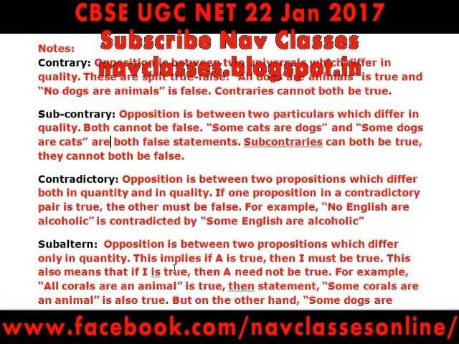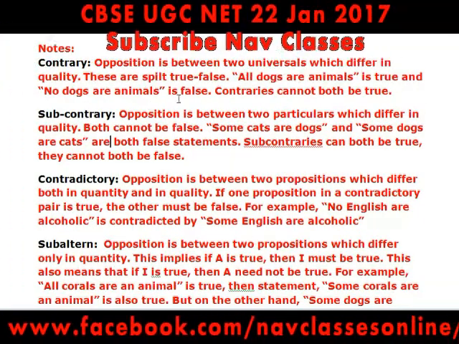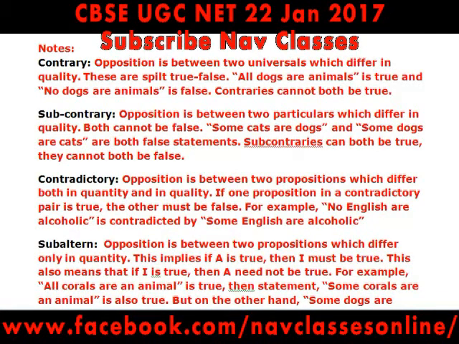Under contradictory, I am giving these notes because it is very important to understand. Just one question arises from these categories, so you should understand this. Contradictory opposition is between two propositions which differ both in quantity and quality. If one proposition of the pair is true, the other must be false. For example, no English are alcoholic is contradictory to some English are alcoholic.